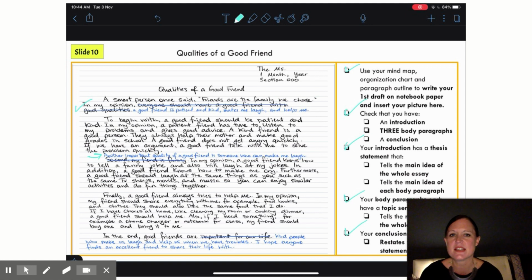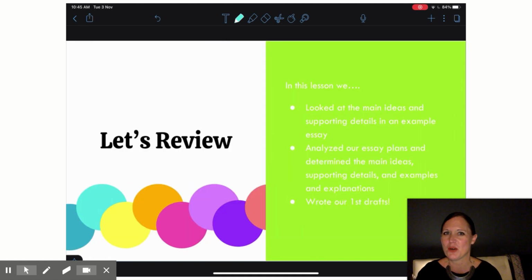As we go through the next few lessons, we're going to be looking even more closely at those supporting details, explanations, and examples, and checking to make sure that all of those are good and relevant and support our opinion nicely. We're also going to be looking at the language we use to state our opinion and how that works grammatically. We're also going to be looking at if clauses. So we've got a lot more things to do with this essay as we go through the weeks, but hopefully in the end we're going to have a really nice product that we can feel very proud of and show all of our friends. So let's review what we've done in this lesson.